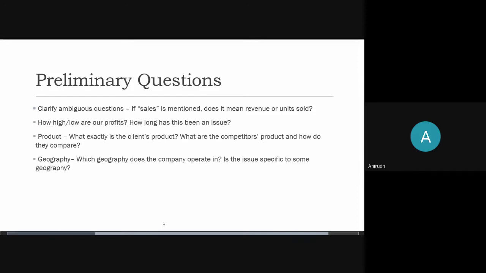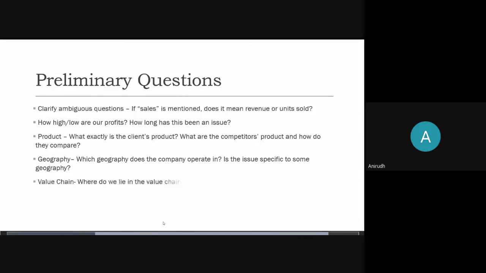So the next questions are based on geography. Which geography does the company operate in? The company might be operating just in India, maybe Asia Pacific. So you must know what geographies the company operates in. Also, you need to ask whether the issue at hand is specific to some particular geography, because it might be happening only in some zone out of the whole country, maybe only in the north. That way you can narrow it down to the geography.